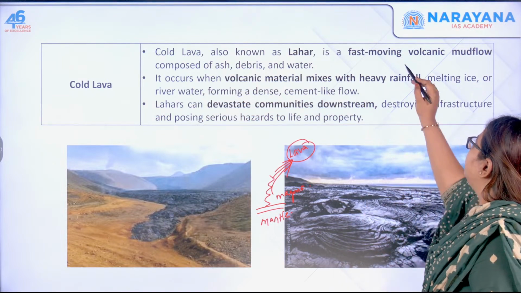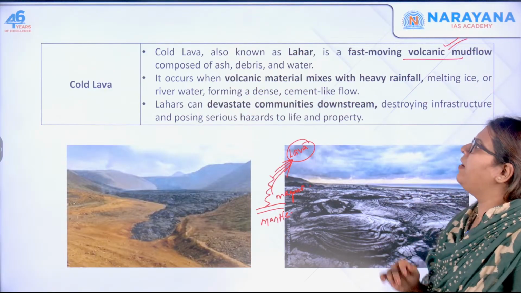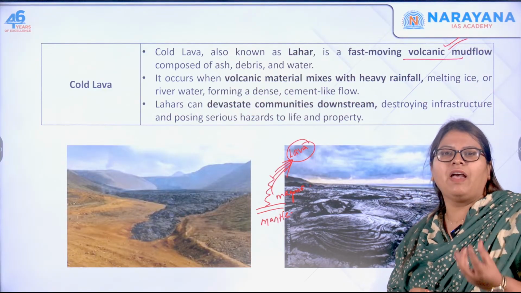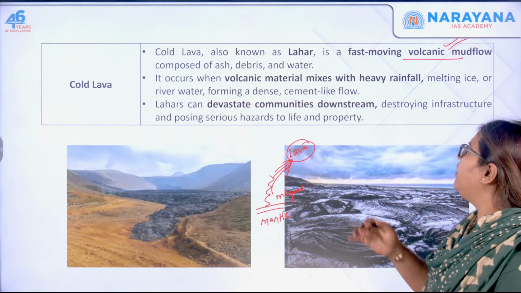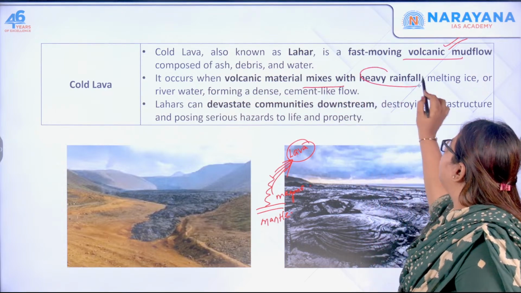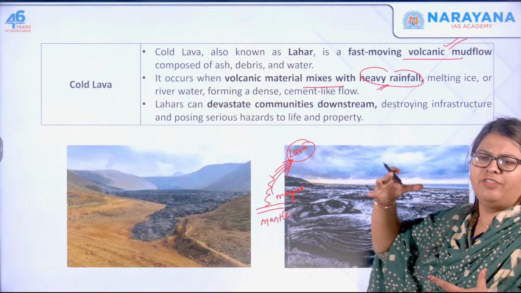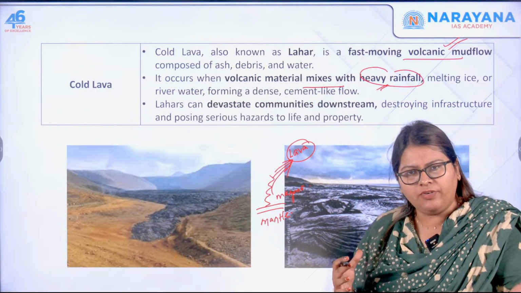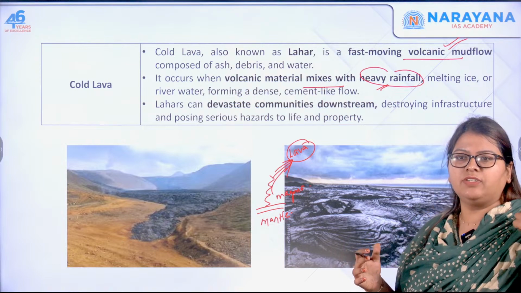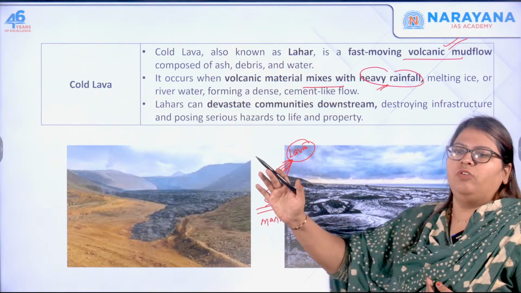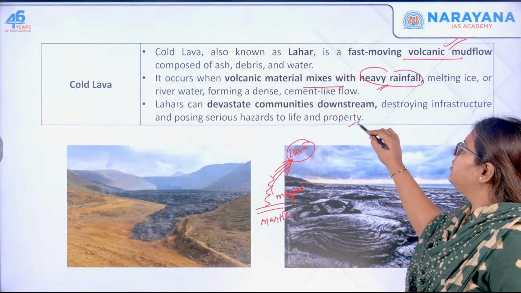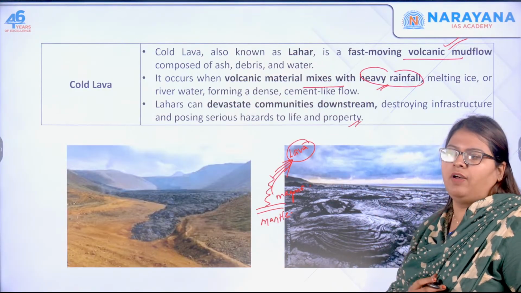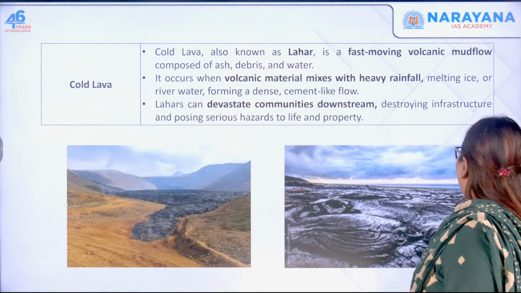This is nothing but a fast moving volcanic mud flow, and that actually consists of ash, debris, some amount of water, etc. This happens when the volcanic material mixes with heavy rainfall. So when the volcanic material is mixing with rainfall or ice, then it actually flows like a river, causing damage to property. Okay, so this is what is called cold lava. Now let us move further.